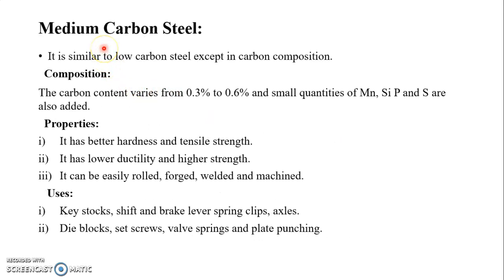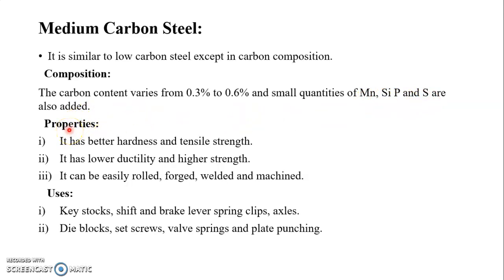Then the second type is medium carbon steel. It is similar to low carbon steel except in carbon composition. Following is the composition of medium carbon steel. Here the carbon varies from 0.3 to 0.6%, and small quantities of manganese, silicon, phosphorus and sulfur are added.